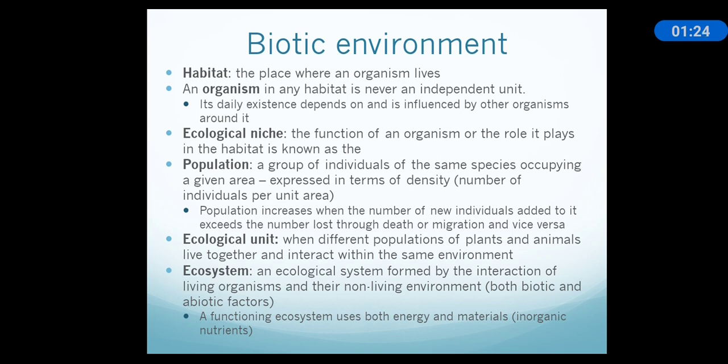Next term is population. Population means a group of individuals of the same species occupying a given area. A group of individuals of the same species. The example can be taken from any daily life routine. For instance, we say the population of humans in Multan. So we have classified the species, that is human, and we have also specified the area, that is Multan.